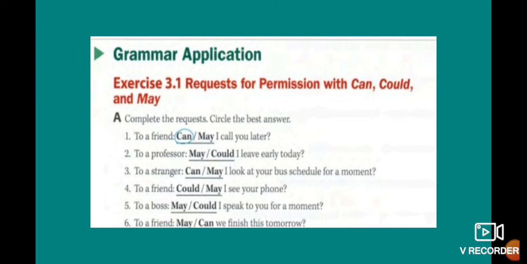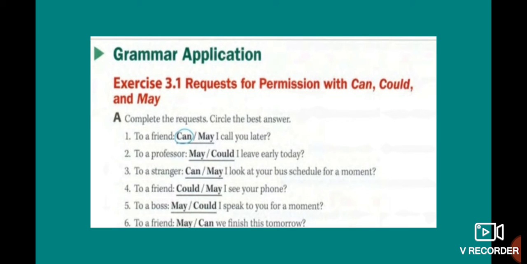Okay. So let's see. Now we start with the exercises. This one is the grammar application, exercise 3.1. This one is request for permission with can, could, and may. Okay, so let's see. Exercise 3.1. Complete the request and circle the best answer. Okay, this one is a request to a friend. Can I call you later? Okay, so we use the informal modal, can.